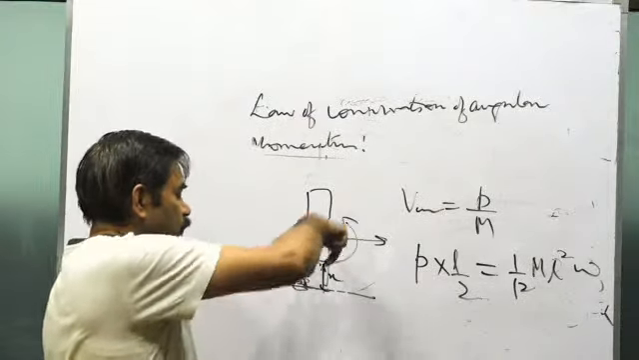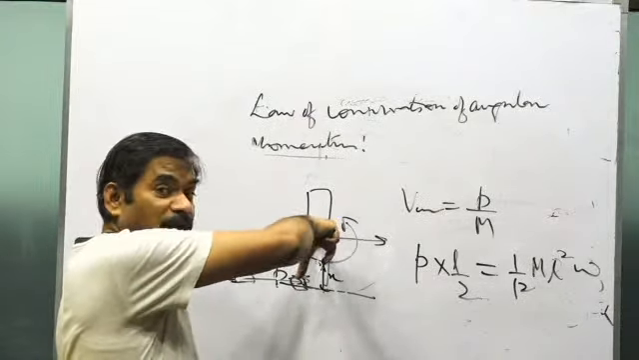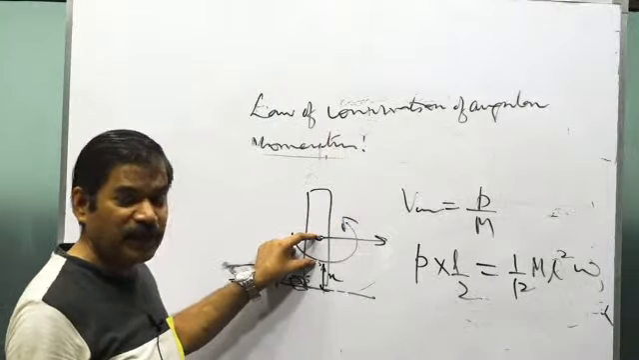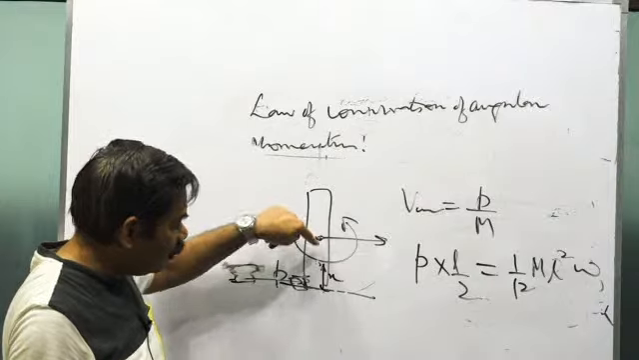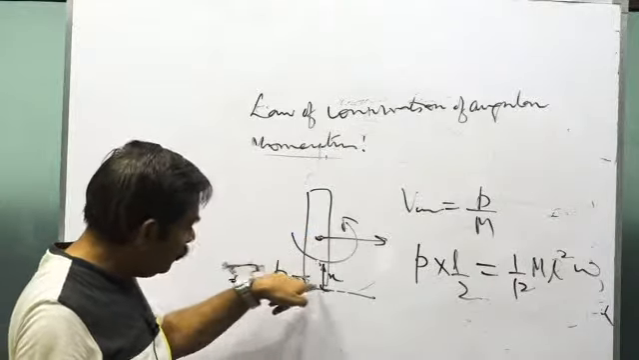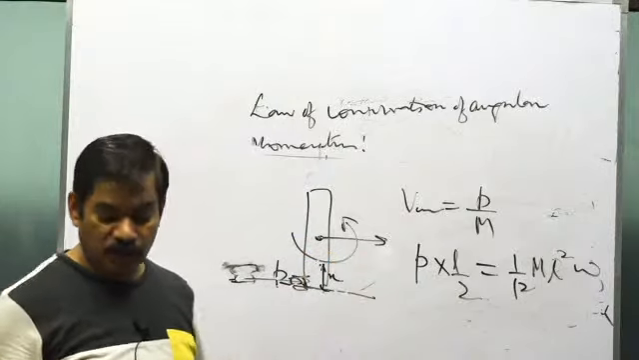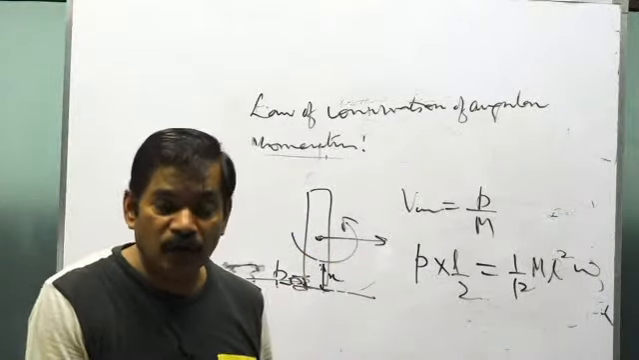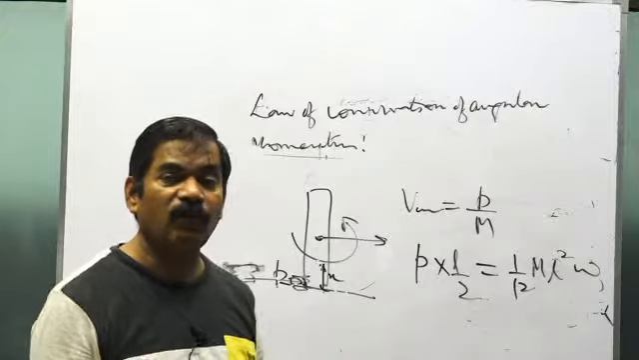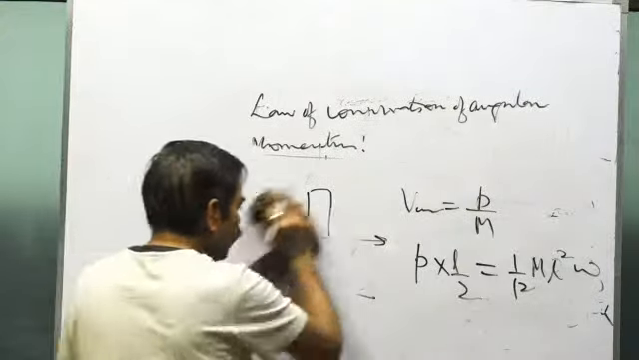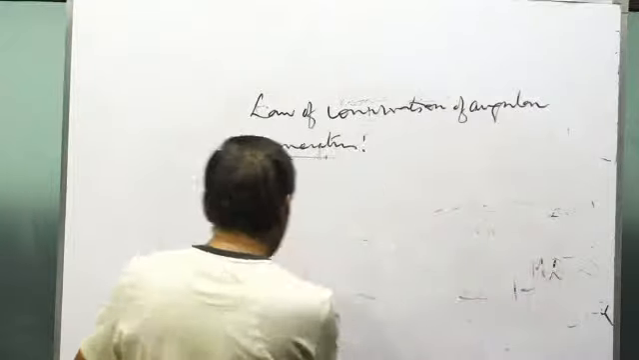You know the moment of inertia of the rod about the center of mass. By the theorem of parallel axis, this distance will be L minus x, L by 2 minus x. Get I of the rod about this point, get I of the block about this point, mx square, that combined I into omega, you'll get the value of omega also. So through this you can get the value of omega also.